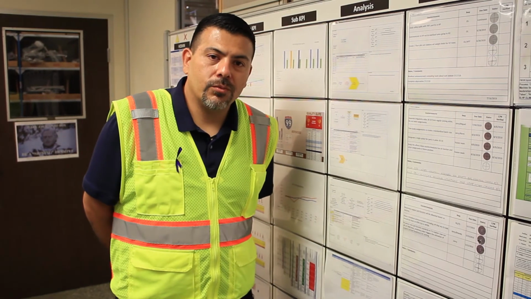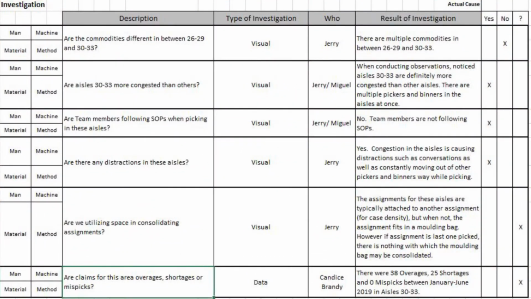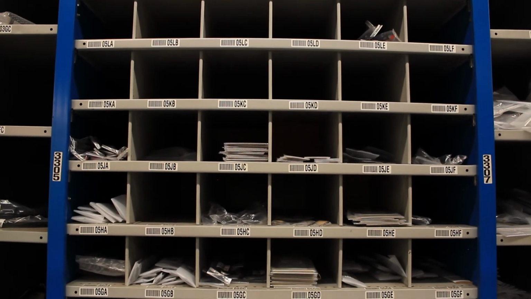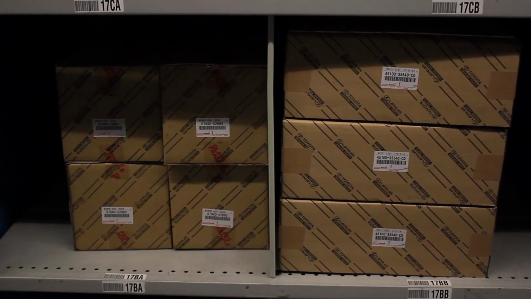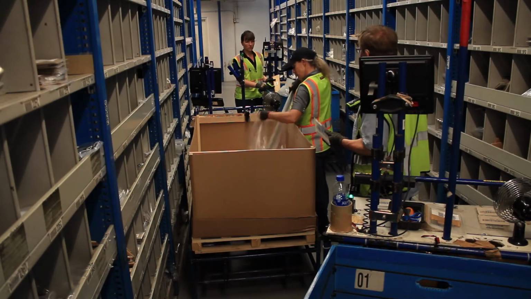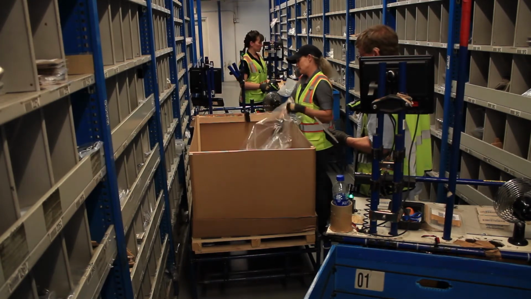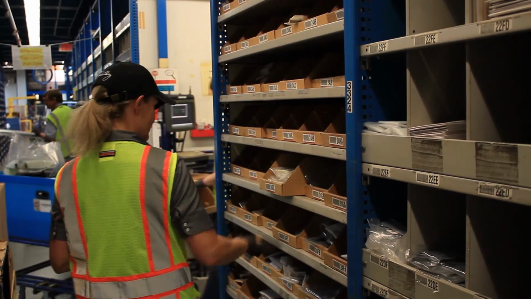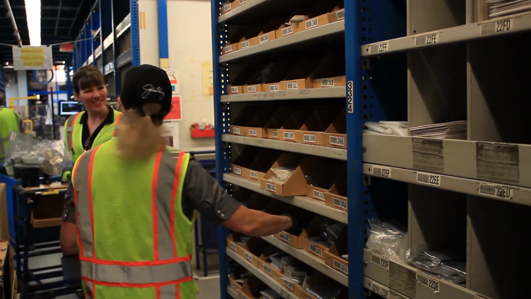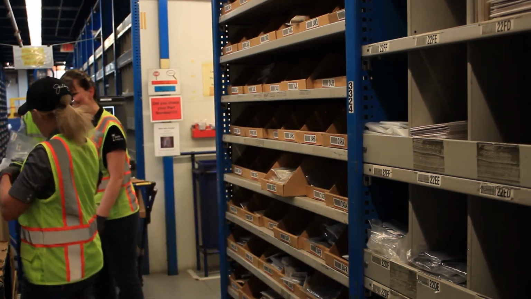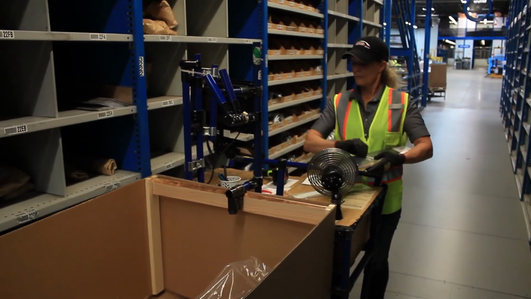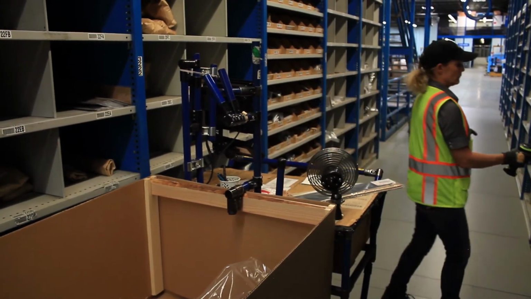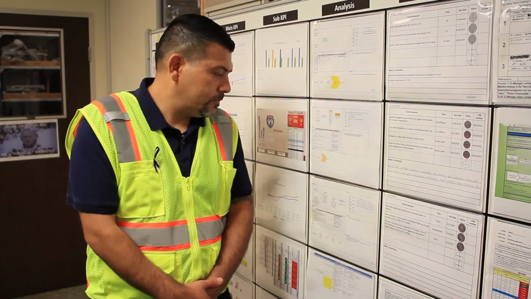So for our investigation, we did a lot of observations in the aisles. One thing that was identified was that the commodities are a lot smaller in aisles 30 to 33 compared to the rest of the aisles. We also discovered that there's a lot of congestion in the aisles. So we have a lot of binners, we have a lot of pickers at the same time, which is leading to a lot of distractions, a lot of conversations that are happening in the aisles. And the last thing that we found from our observation was that the pickers are not following the SOP. So that's going to lead us to our point of occurrence.